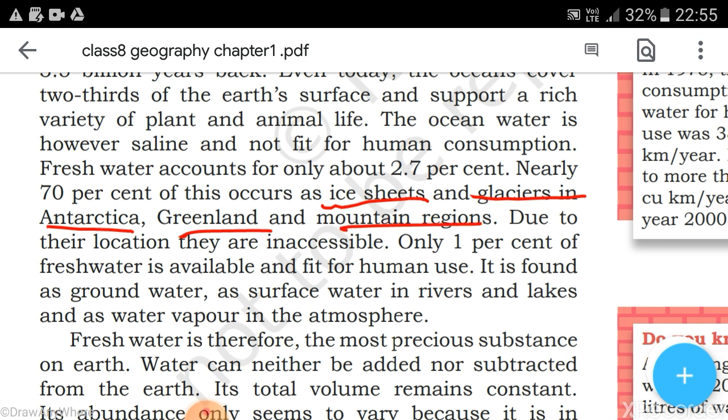So here you can see that 70% of this fresh water consists of ice sheets and glaciers in a continent like Antarctica, a country like Greenland, and mountainous regions. And due to their location, they are inaccessible too.